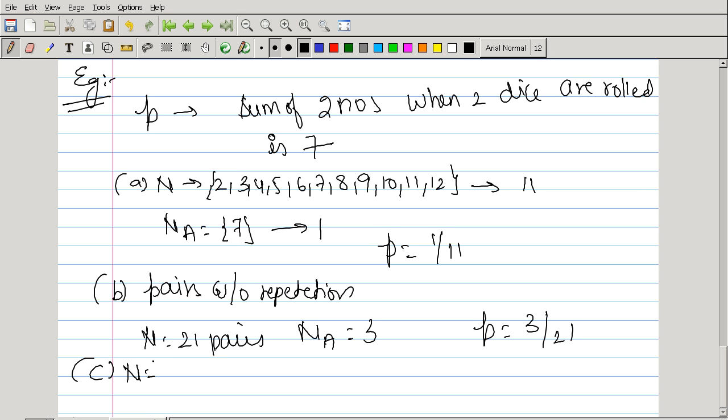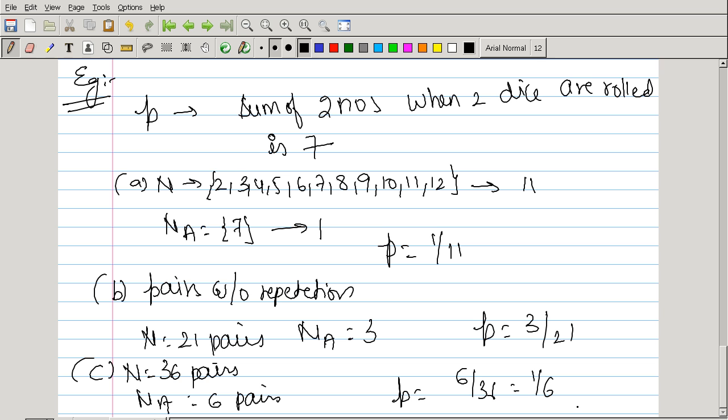If we consider n as equally likely, that means each outcome should be equally likely. That means the probability of occurrence of 4 on one die and the probability of occurrence of 3 on one die is the same. Likewise, the probability of occurrence of 3 on one die and 2, 4 on the second die is also the same. Now there would be a total number of 36 pairs, and NA would be 6 pairs. Therefore P would be 6 by 36, that is equal to 1 by 6.